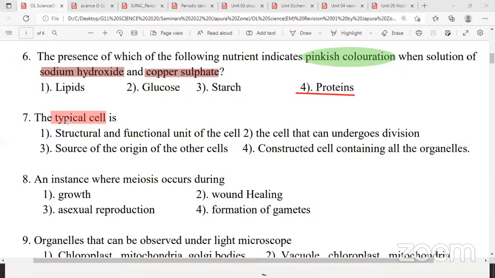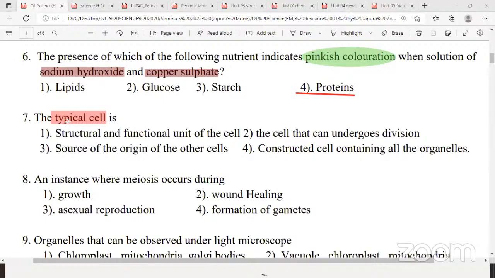If you take some cells in your body, there are different types of cells in your body: red blood cells, white blood cells, right? And neurons or the nerve cells. So from cell to cell, the shape changes. From cell to cell, the structure is slightly different. But if you include all the organelles that are possible in an animal cell, we call it a typical cell.